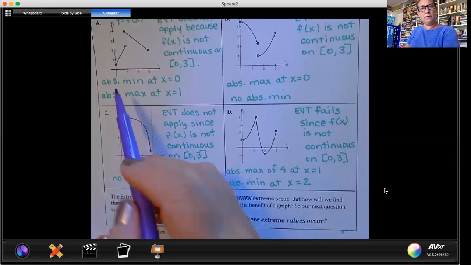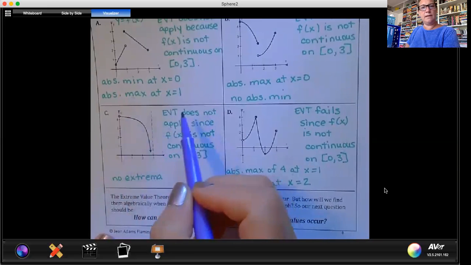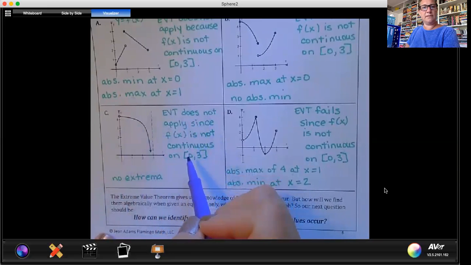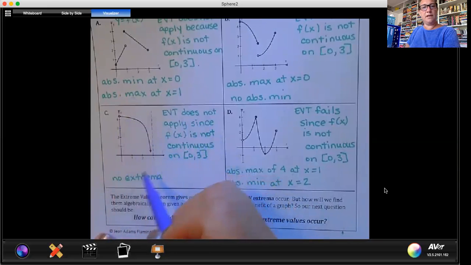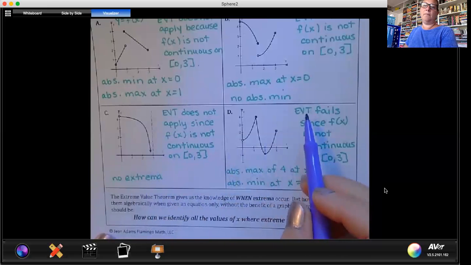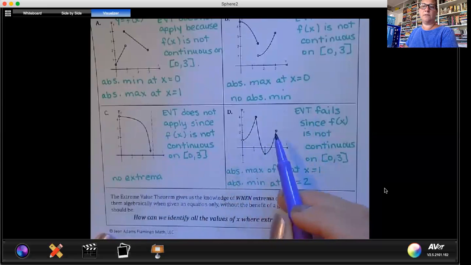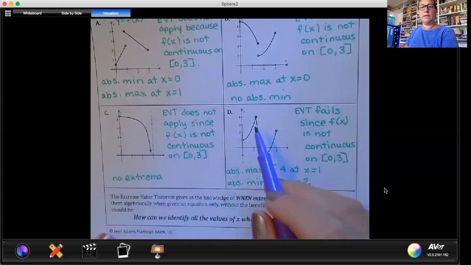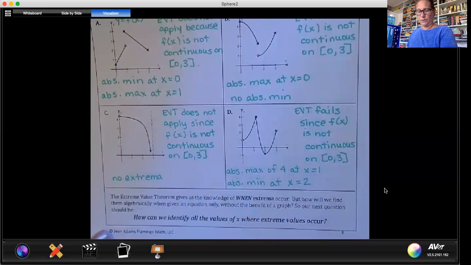Part C, open circle, which indicates it's not closed. So that means the EVT does not apply because f of x is not continuous. Because it is open, there is no high point. Because it continues to negative infinity, there is no low point. So there is no extrema. In part D, the EVT fails because your endpoints are open, so it's not continuous on a closed interval. It does have an absolute maximum of 4 at x equals 1, and it does have an absolute minimum of probably about negative 1/2, when x is equal to 2.